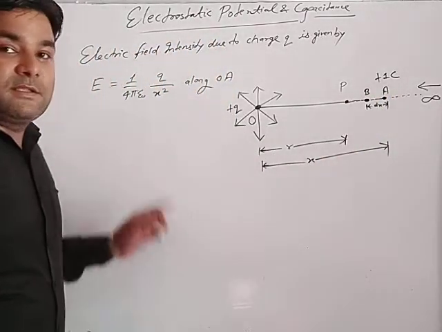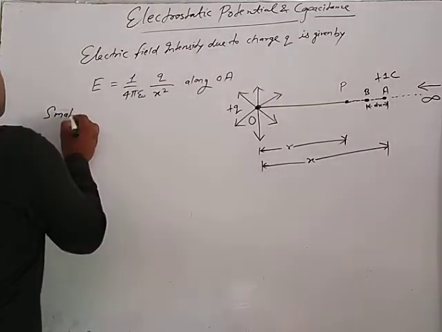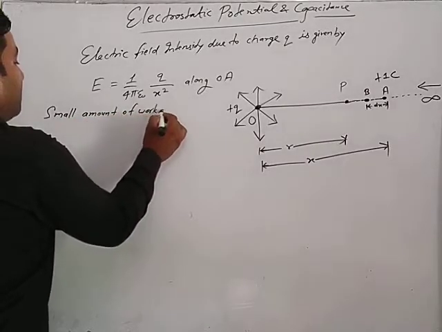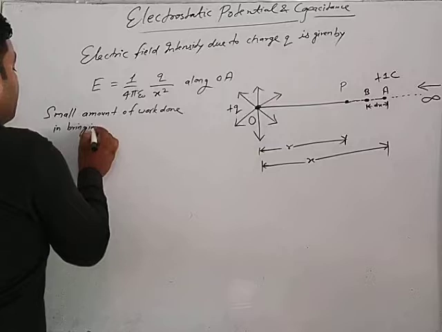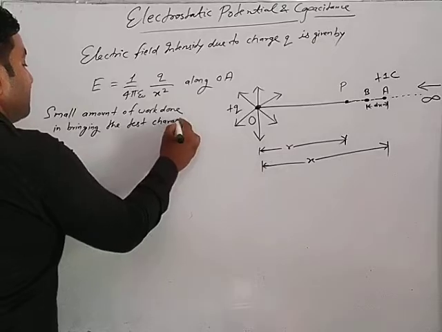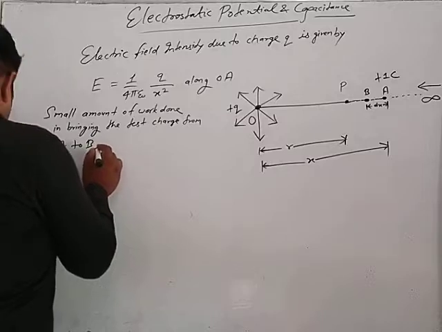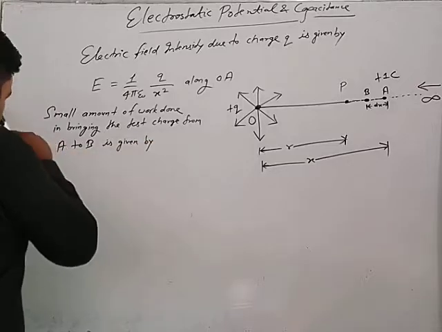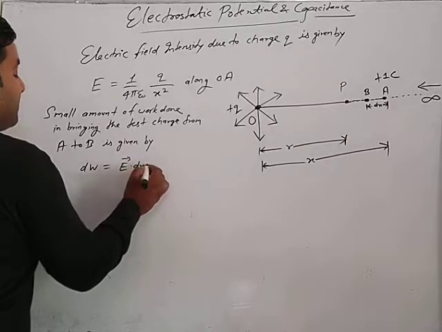Then the small amount of work done in bringing the test charge from A to B is given by dW is equal to E dx.